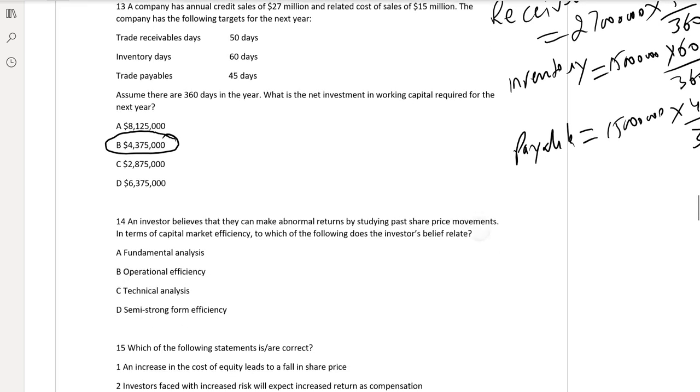Okay, what about the 14? An investor believes that they can make abnormal returns by studying past share price movements. Whenever you study past share price movement to expect gain, that means you are doing technical analysis. It's a quite simple MCQ.